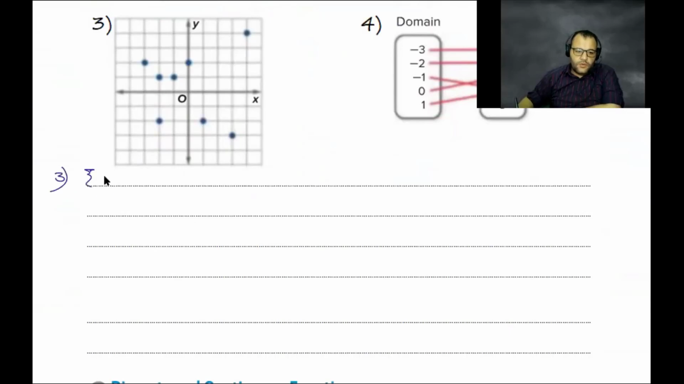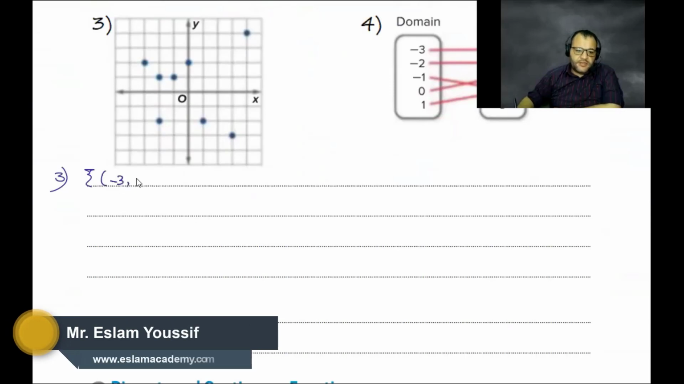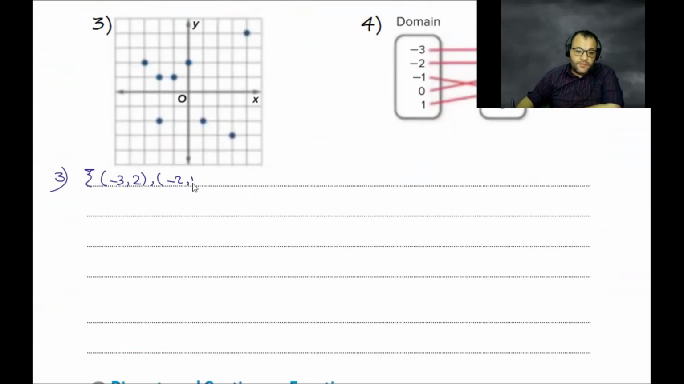Start from the left, instead of forgetting anyone. Negative 3 and negative 2, negative 3 and negative 2, and 1, negative 2, negative 2 and negative 1, negative 2 and 1, negative 1, negative 2 and negative 2, negative 1 and 1.